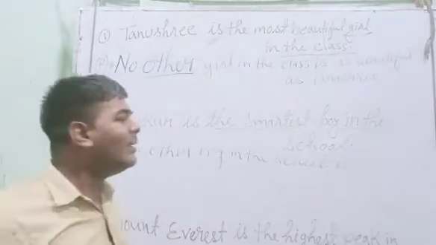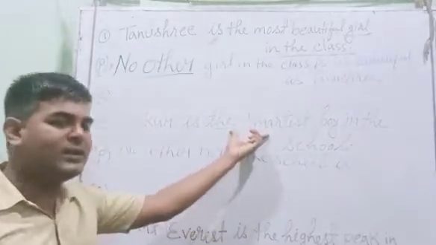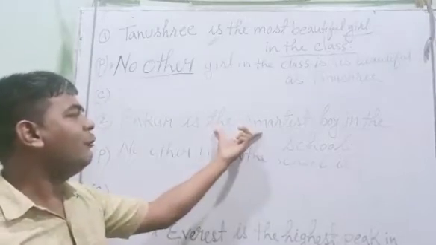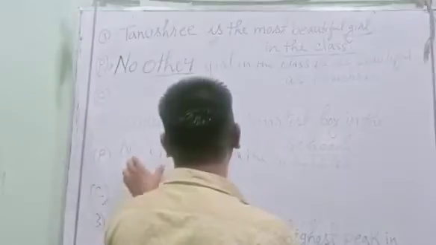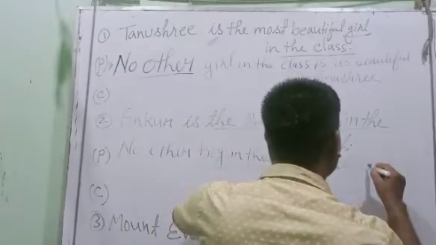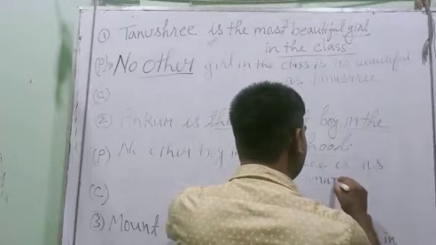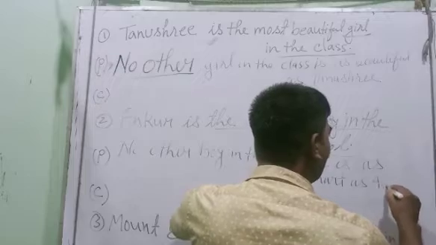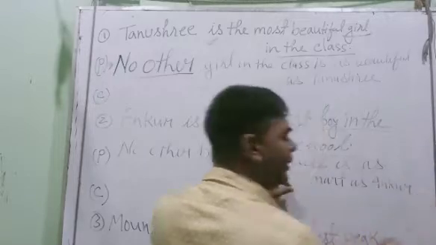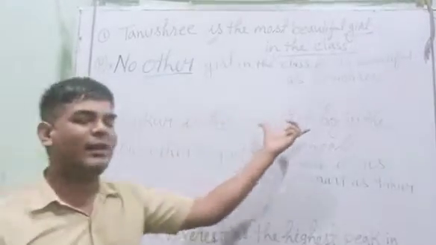What will be the positive degree for this? The positive degree for the smartest will be as smart as. So no other boy in the school is as smart as whom? As Ankur. Okay, very easy. The only thing we need to remember is no other, rest of the things we'll put from the question itself.